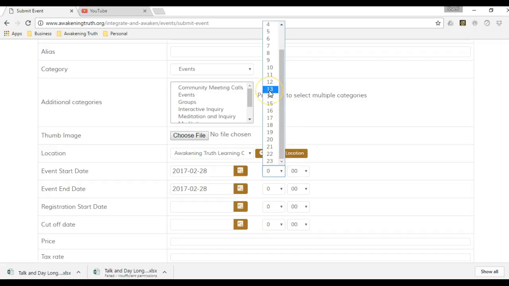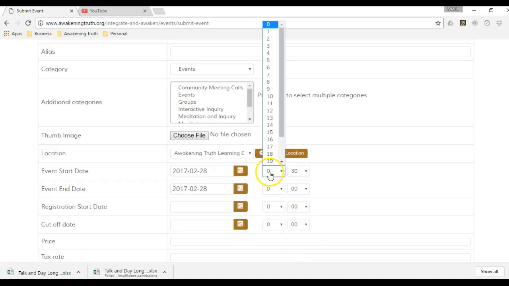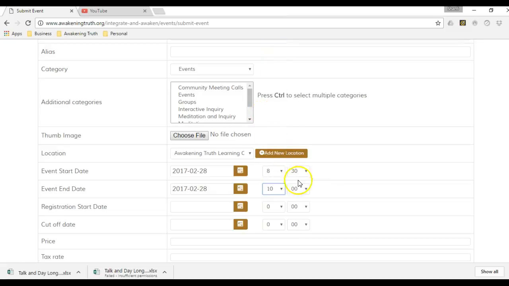13 actually means 1 in the afternoon, 2 in the afternoon, 3 in the afternoon, 4 in the afternoon. I just ask that you are very careful about which one of these you're using. It'll translate on the front end to 3 o'clock, 4 o'clock, and 5 o'clock, but on this end you need to put in the 24-hour mode. Then this gives you the time and minutes that you can put in here. Let's say it's going to start at 8:30 and end sometime around 10:30 in the morning.